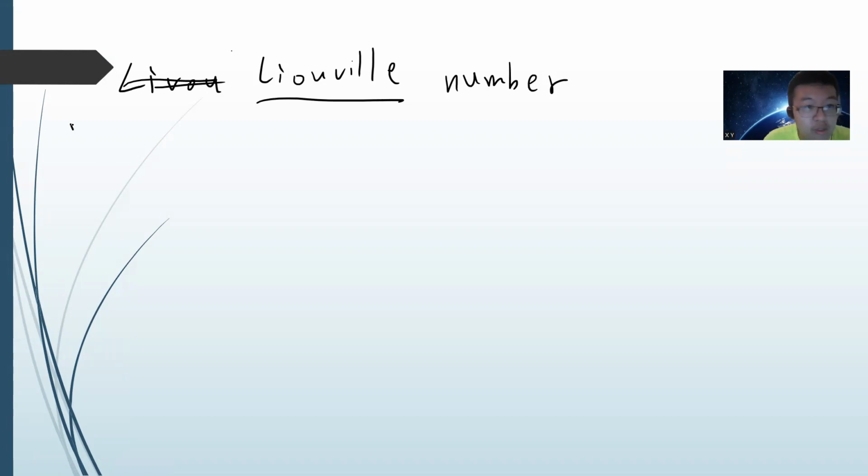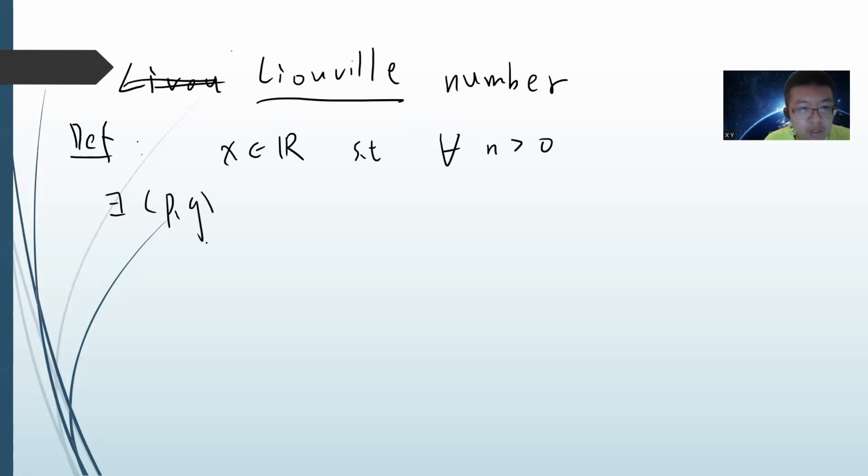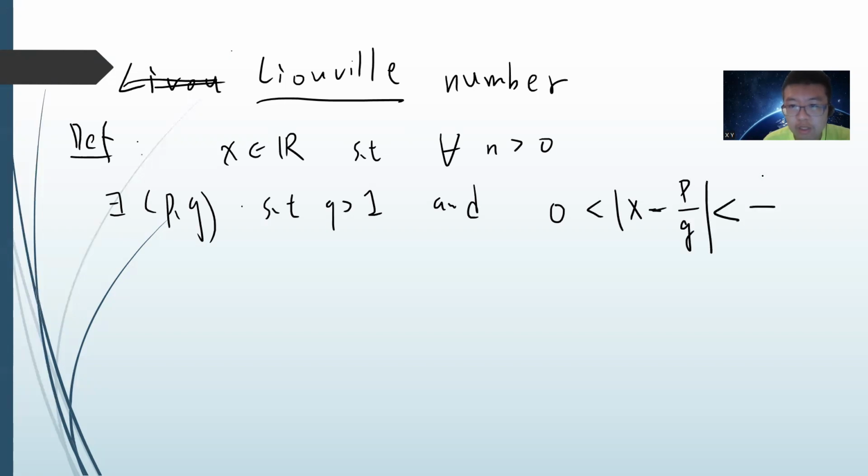So, definition. A Liouville number is a real number x such that for every positive integer n, there are integers p and q, with q greater than 1, such that the absolute value of x minus p divided by q is less than 1 over q to the n. So these numbers are approximated really well by rationals. This is called a Liouville number.